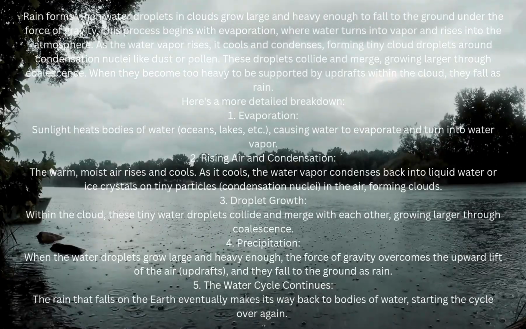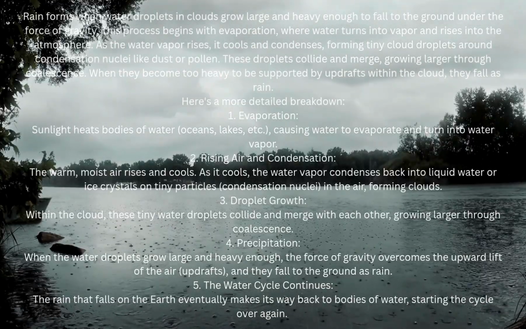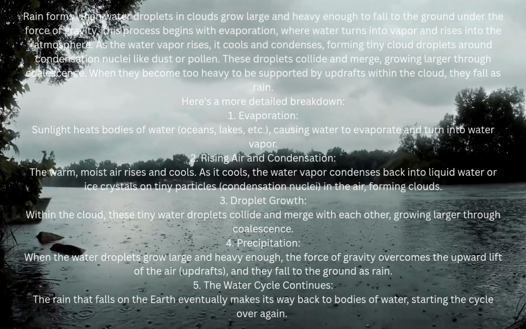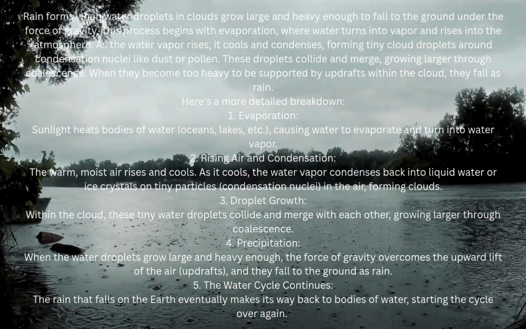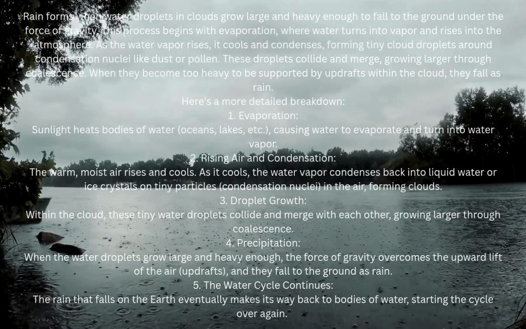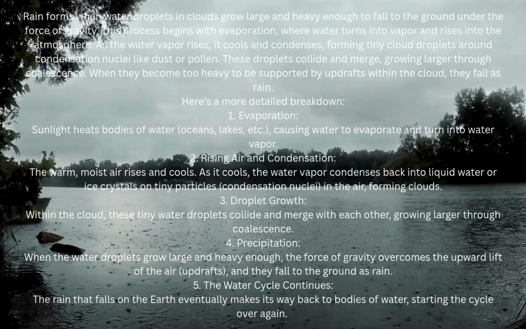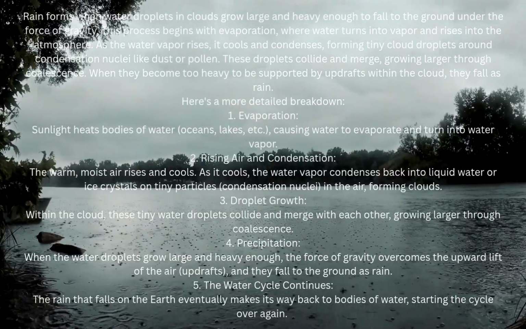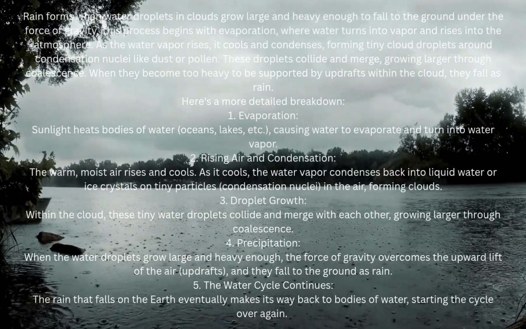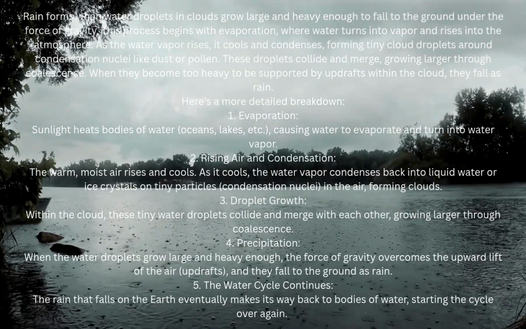3. Droplet growth. Within the cloud, these tiny water droplets collide and merge with each other, growing larger through coalescence. 4. Precipitation. When the water droplets grow large and heavy enough, the force of gravity overcomes the upward lift of the air, updrafts, and they fall to the ground as rain.